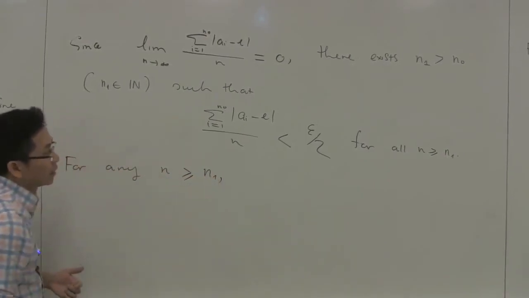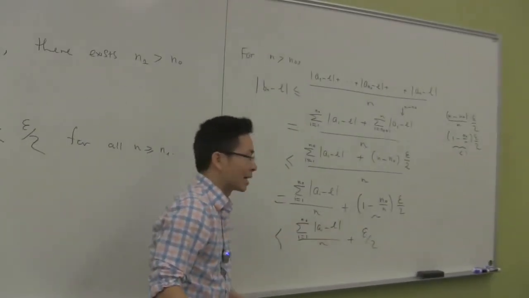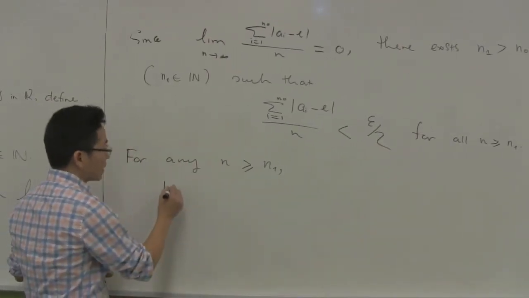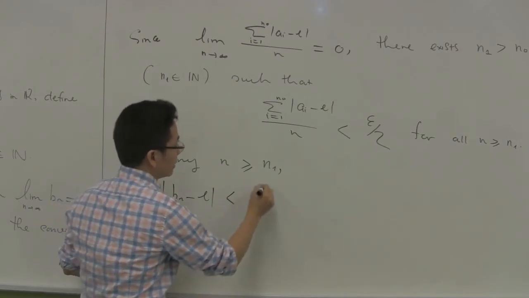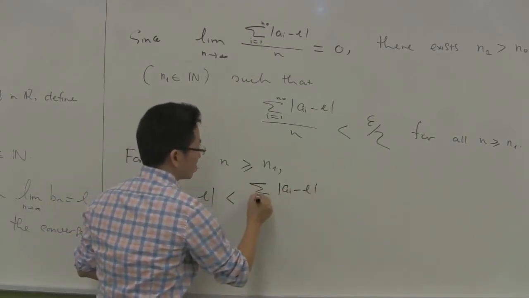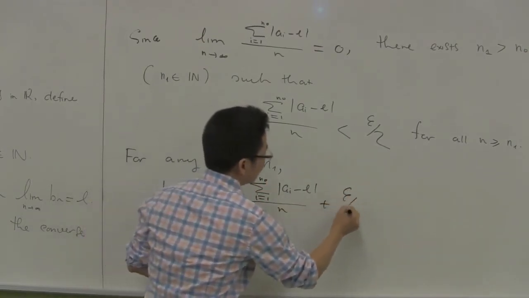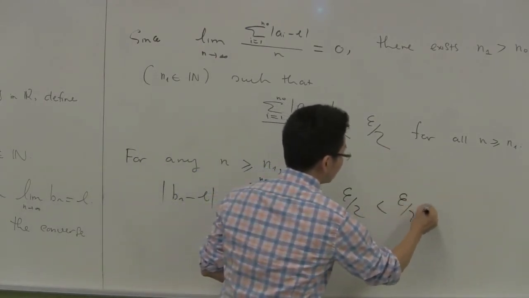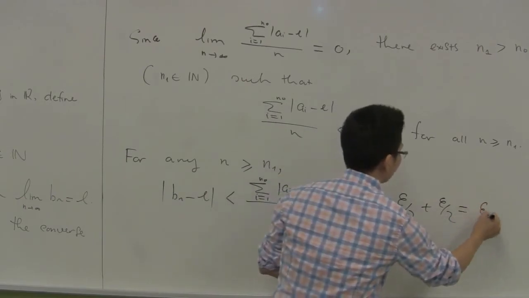Now from here we're going to see that for any n that is greater than or equal to n_1, we get this, and at the same time we get this upper estimate. So we see that the absolute value of b_n minus L is less than this sum over n plus epsilon over 2, and this sum is less than epsilon over 2, so the whole thing is less than epsilon.